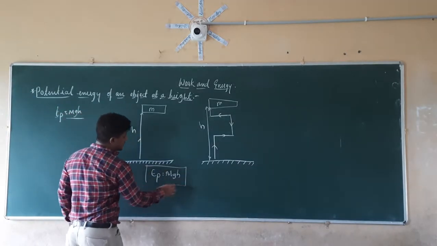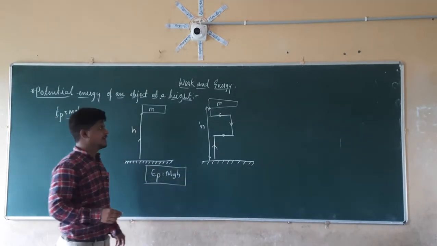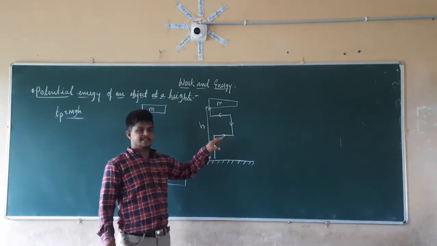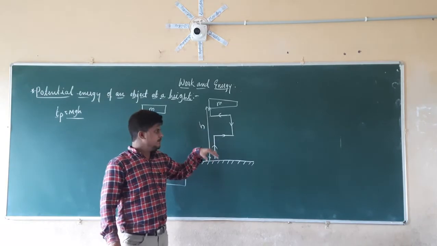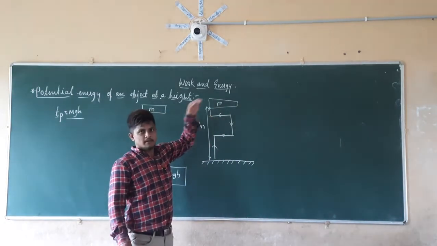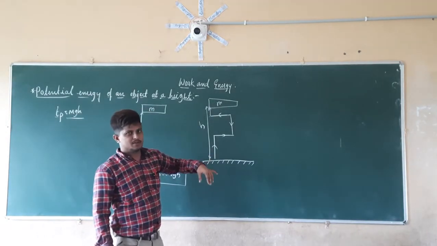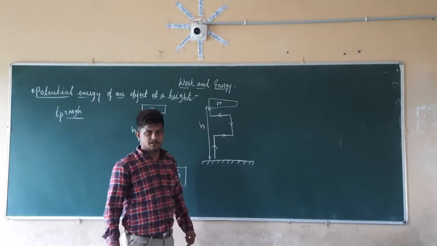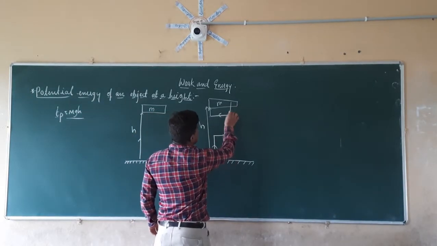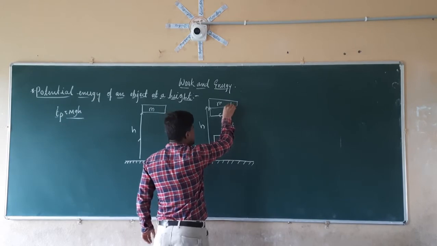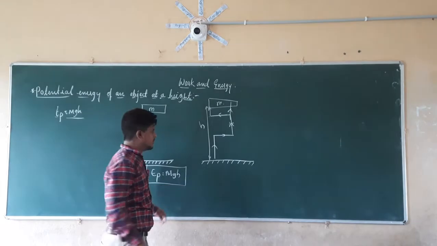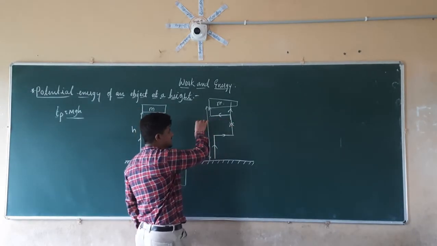So in both cases the potential energy is mgh. This potential energy doesn't depend on the path in which we do the work on that object so that it acquires this position. It is directly proportional to the height. If I keep this object here in this path, then also the potential energy of this object will be the same as this object, since the height is the same. So we are not going to consider this path, we are just considering the height.